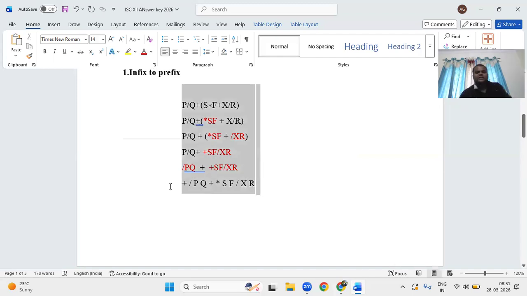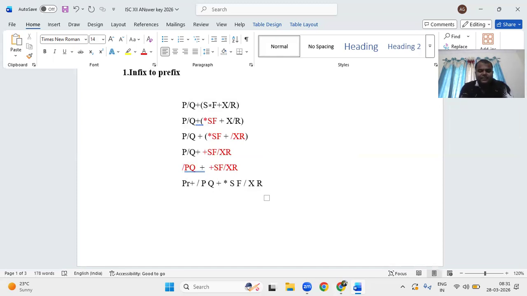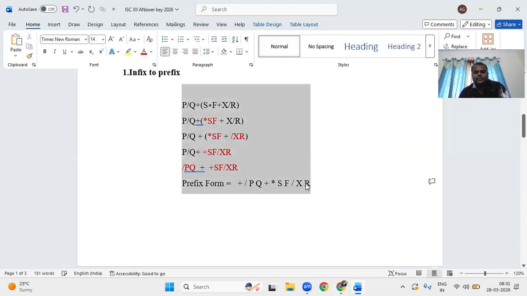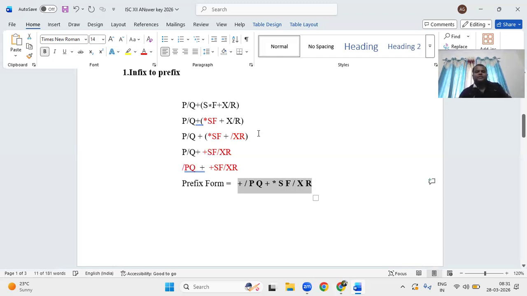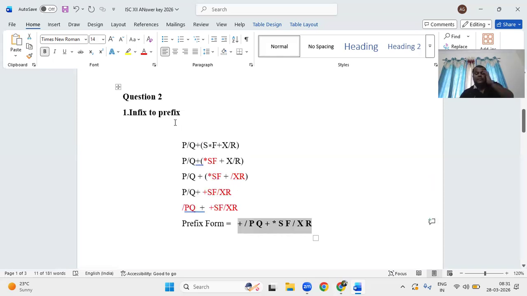So this is the finalized prefix form. This is an easy question.